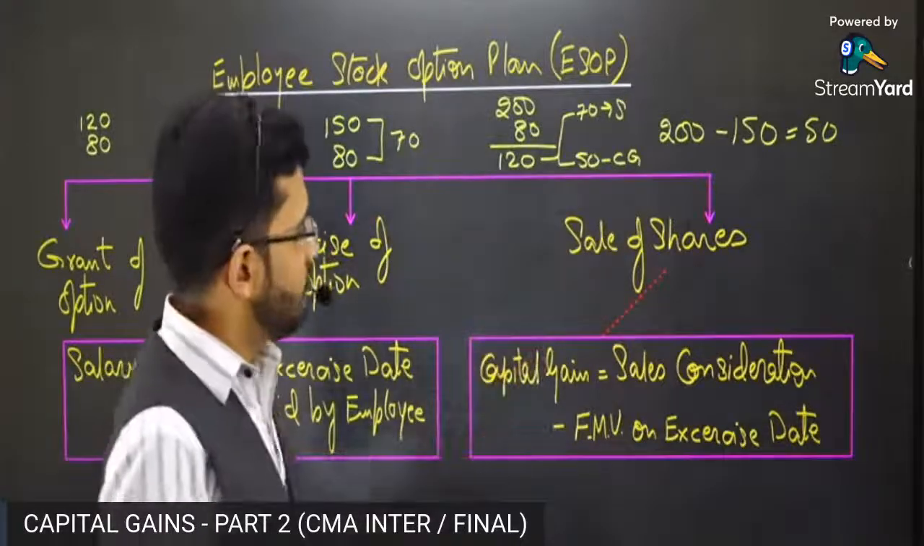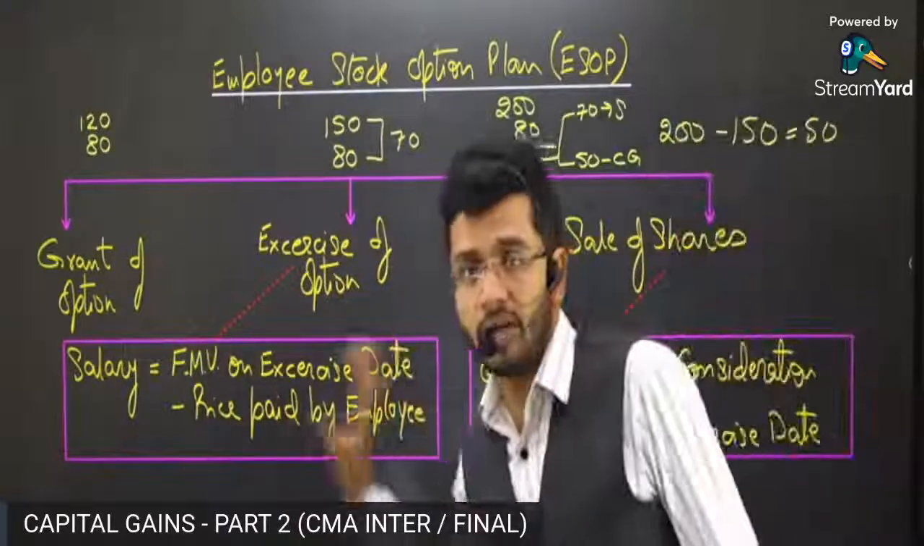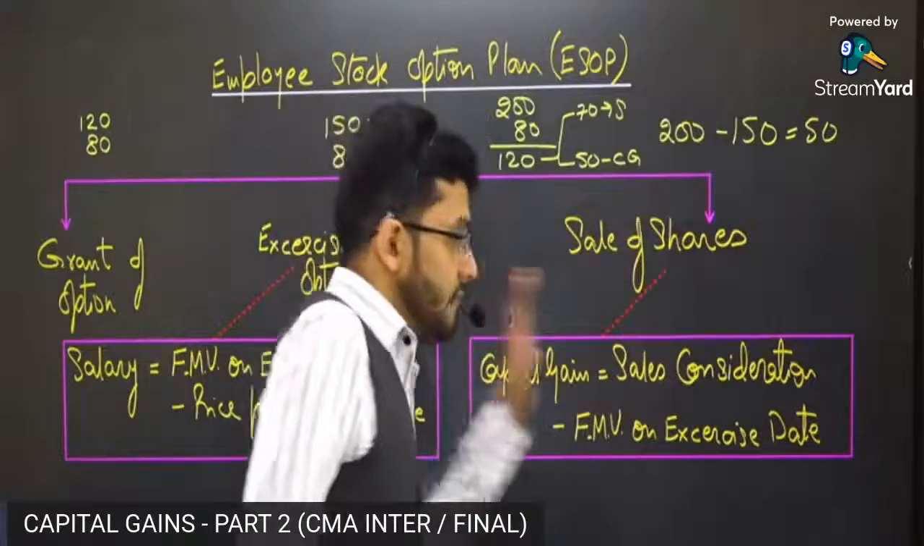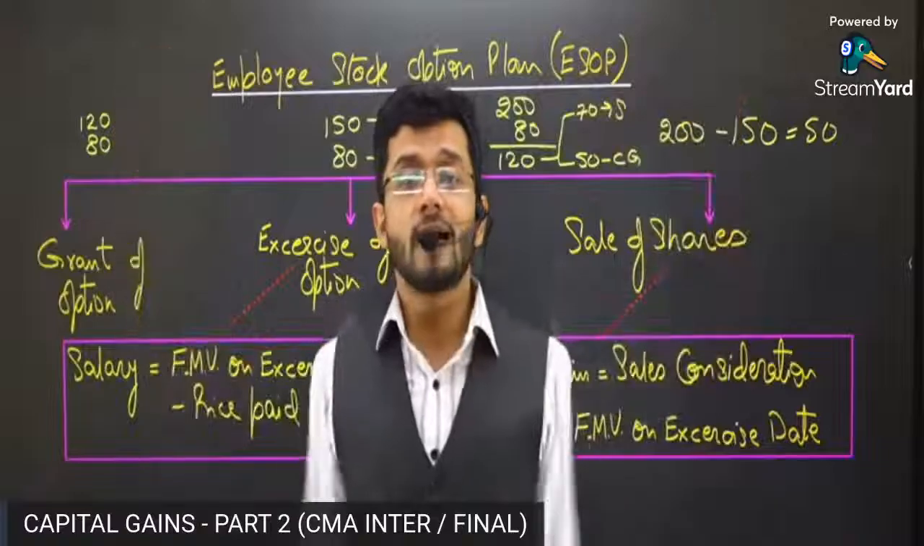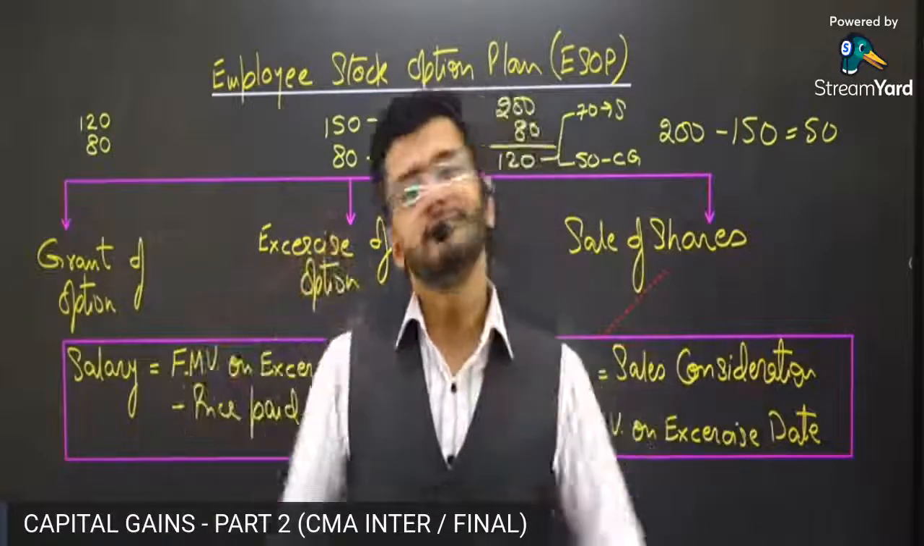So if a question comes from the salary chapter on ESOPs, then this part of the computation is relevant. And if a question comes from the capital gain chapter, then this part of the computation is relevant. If a question comes where both of these computations are asked in the examination, then both of these are relevant for you.